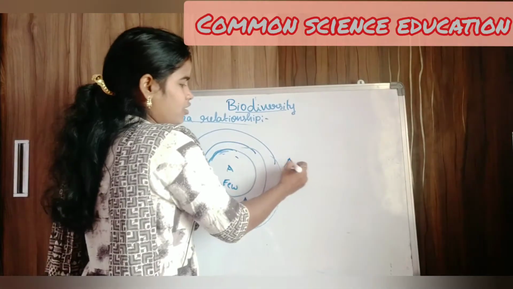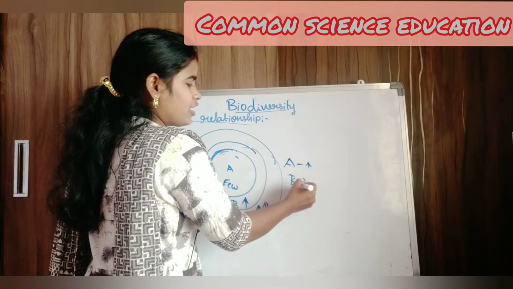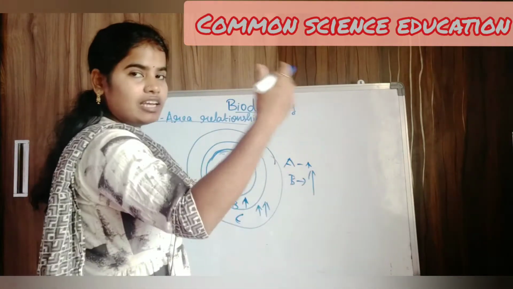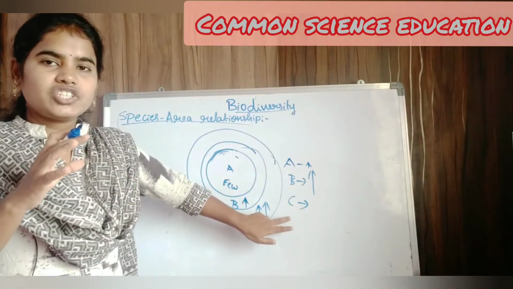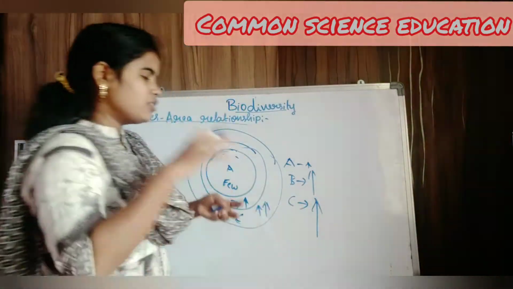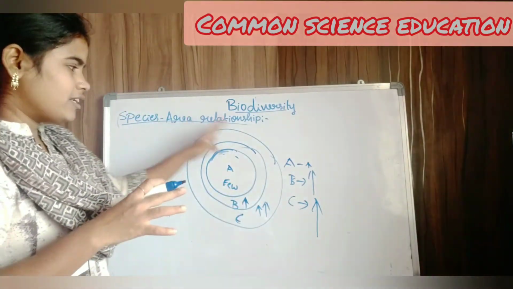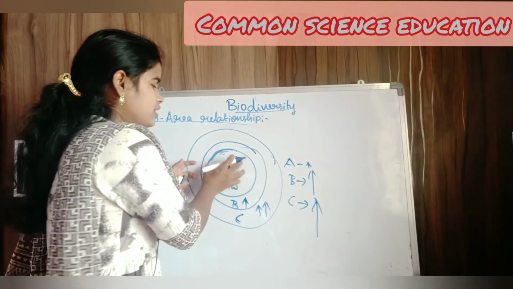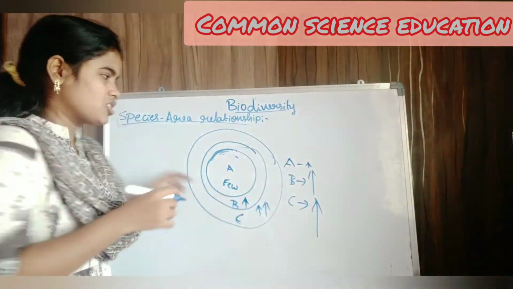Now we can observe the drastic increase in the number of species. So it concludes that area is directly proportional to species richness.